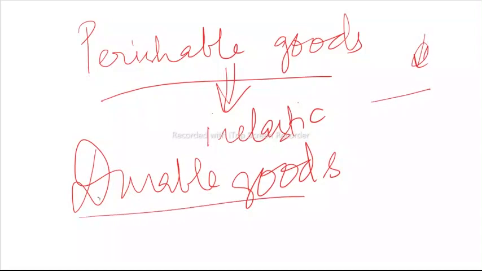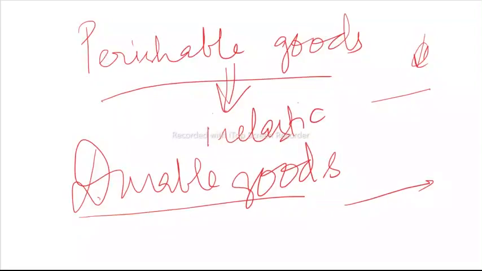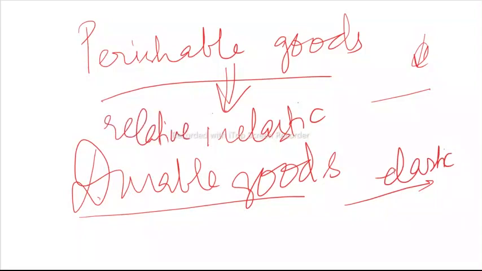But in case of durable goods, they are available all the time, and because they are available all the time, their supply is available all the time. Okay, that's it. So perishable goods have an inelastic supply, but durable goods have relatively elastic supply. It's not exactly inelastic, it's relatively inelastic in case of perishable goods.